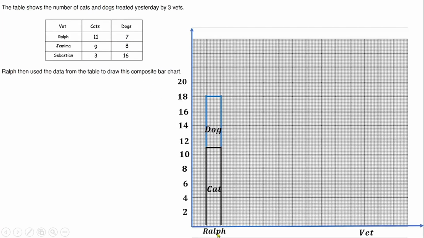I'm going to put Rafi here. So this is the composite bar for the first information. Then I will leave this space in the middle. Then I'll draw the next information for Jemima.